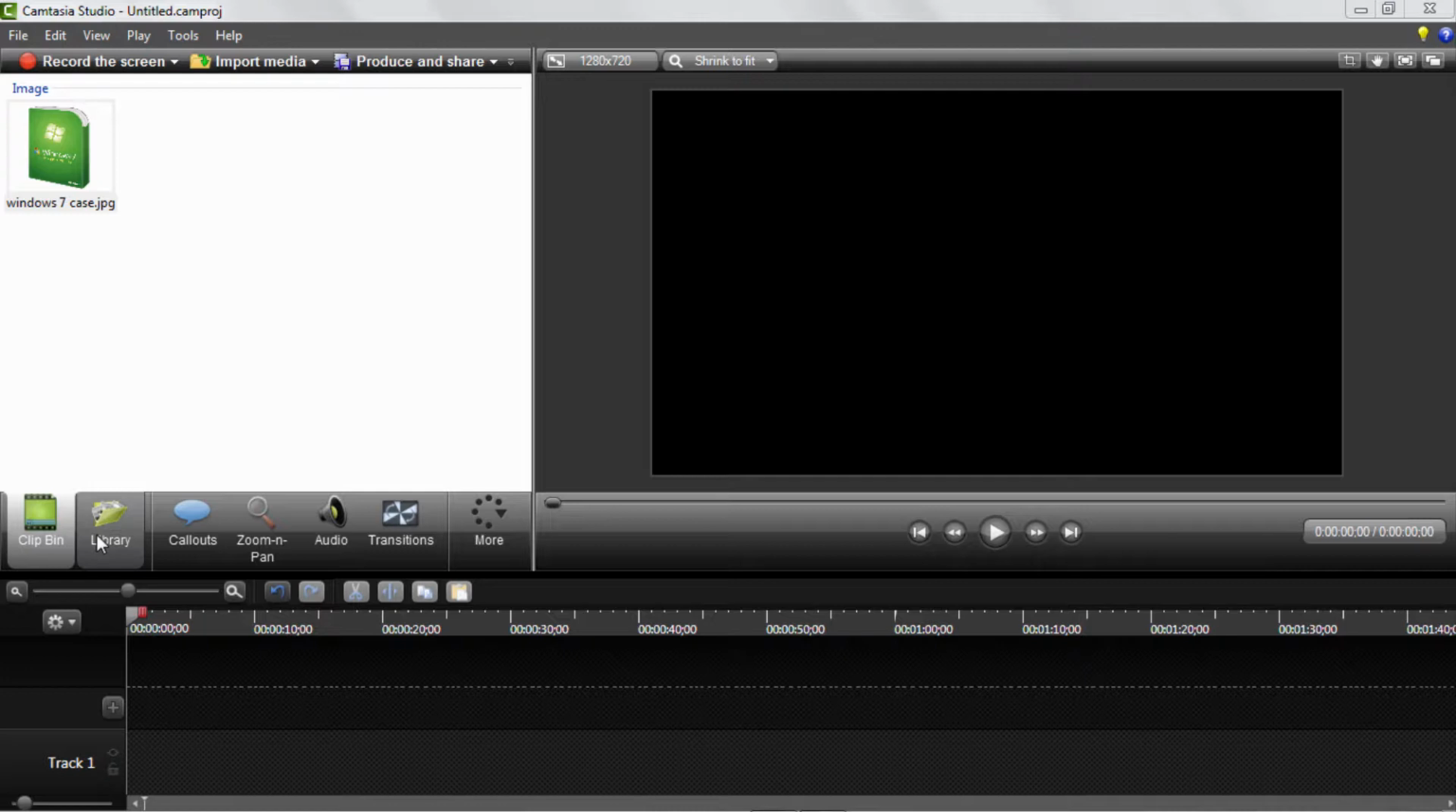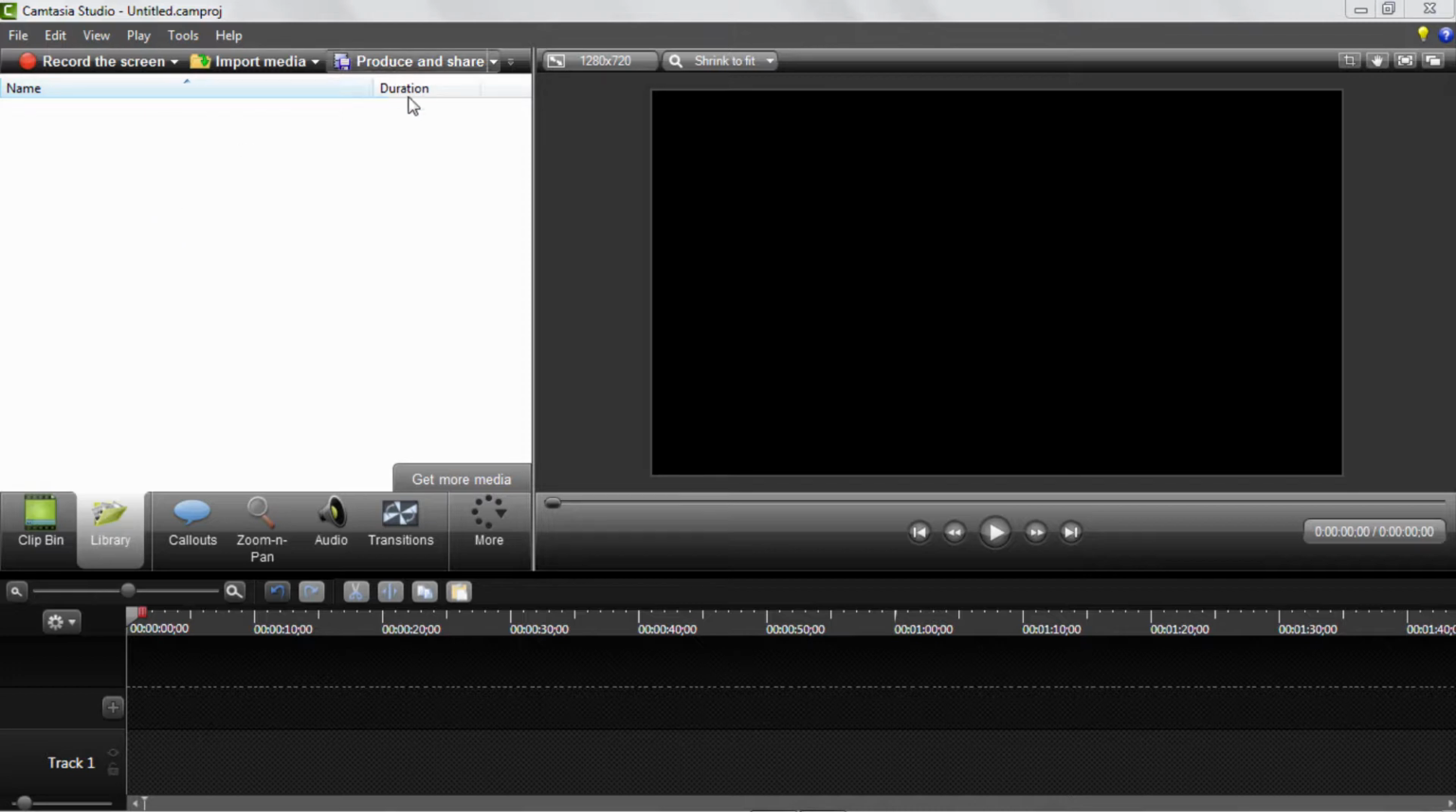Now moving on, over here we see the library. This is basically the same as the clip bin. You can put your stuff in here, you can have audio, that kind of stuff, and it'll show the duration, but this is basically where it shows the properties of your clips, like how big it is and the duration of it, if it's a video or audio file.